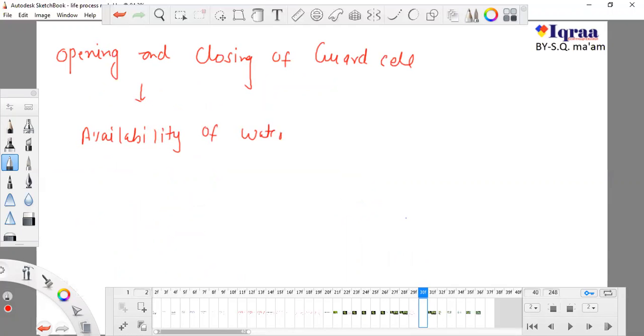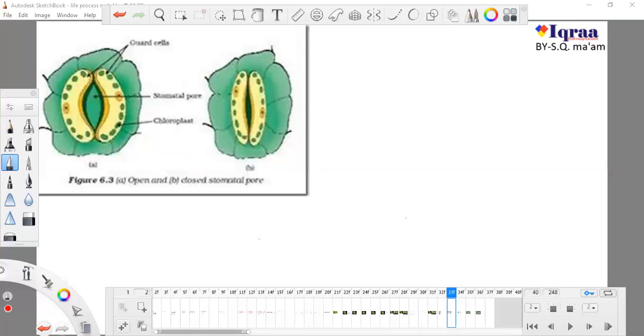If water is more, these guard cells are in a swollen condition. Water goes inside these guard cells, they swell up, and as they swell up, the stomata will open, and carbon dioxide, water and oxygen can come inside or go outside.